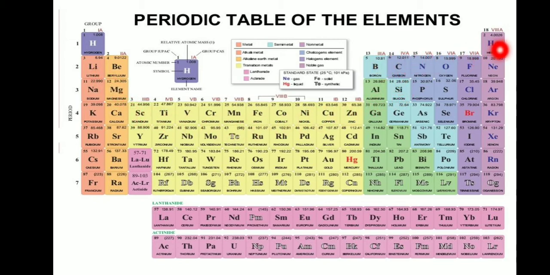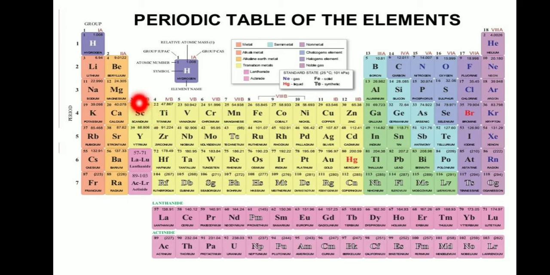Groups 13 to 18 are called P block elements. First one, boron, carbon, nitrogen, oxygen, fluorine, neon. The first member of each group gives its name to the family: boron family, carbon family, nitrogen family, oxygen family, halogens and noble gases.